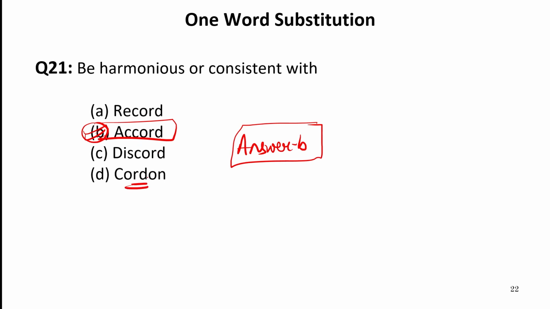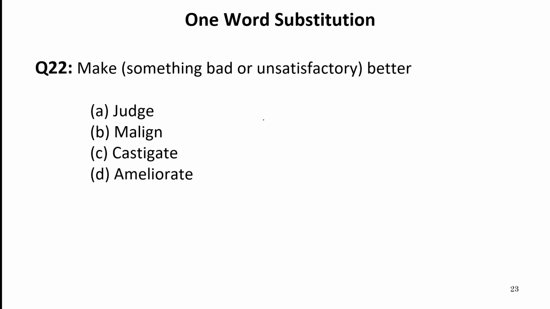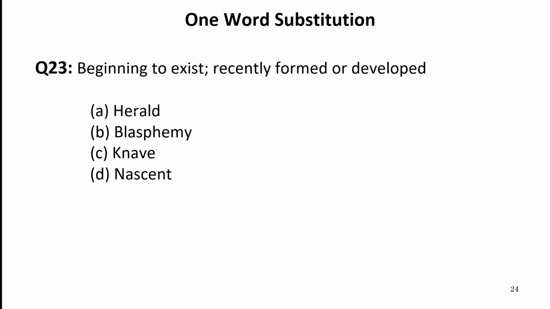Cordon refers to a line of police that prevent people from entering an area. Now another one word substitution is make something bad or unsatisfactory better. So this is known as ameliorate. Castigate, to criticize. Malign, again to criticize or to say some bad words. Judge, to decide, or a person who decides.